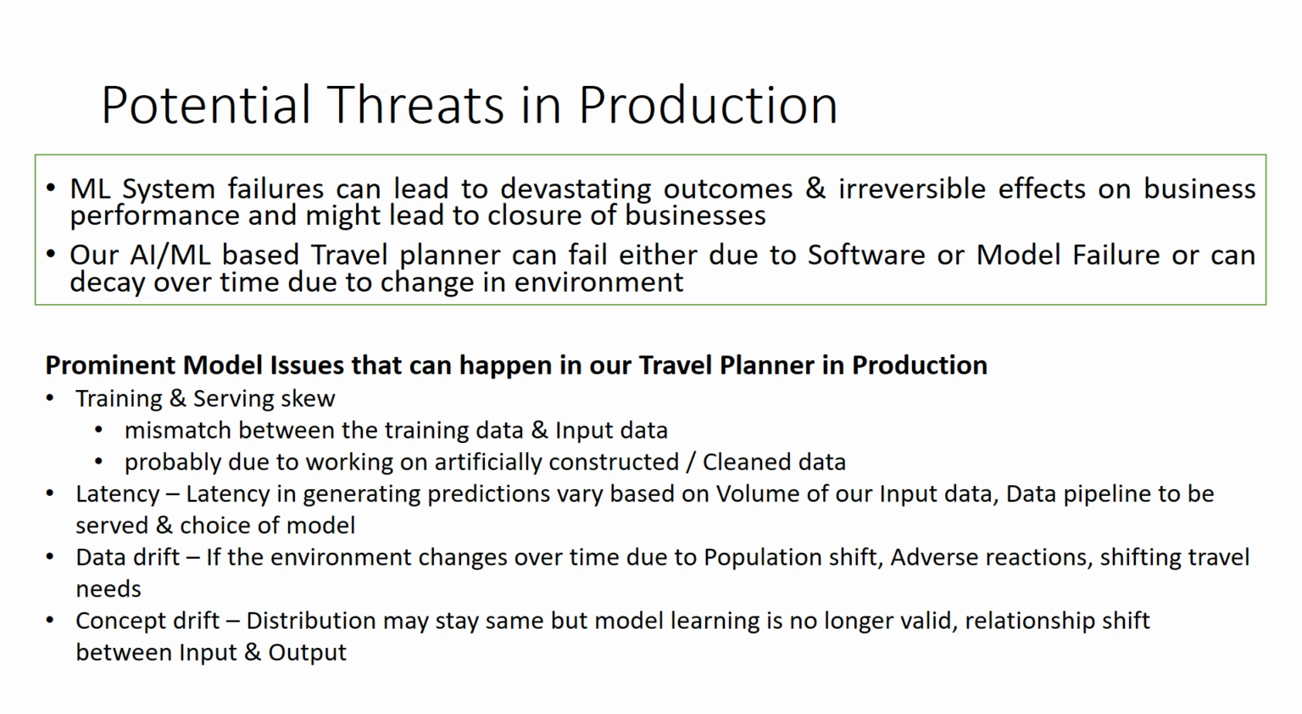Prominent model issues that can happen in our travel planner in production: training and serving skew, a mismatch between the training data and input data, probably due to working on artificially constructed clean data; latency in generating predictions varying based on the volume of our input data pipeline to be served, and choice of model. Data drift, if the environment changes over time due to population shift, adverse reactions, shifting travel needs, and concept drift. The distribution may stay the same, but the model learning is no longer valid. A relationship shift happens between the input and output.